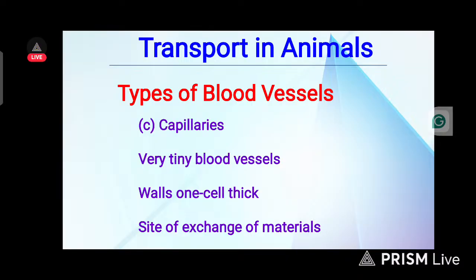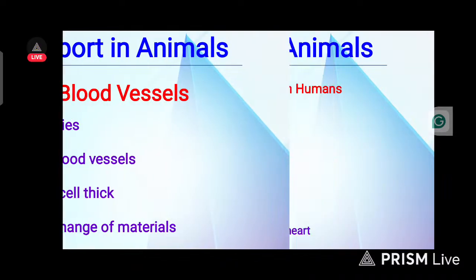The wall is one cell thick. It is the site of exchange of materials. When they ask you maybe in your JAMB exam or any exam, what is the site of exchange of material in the blood vessels? That is the capillaries.